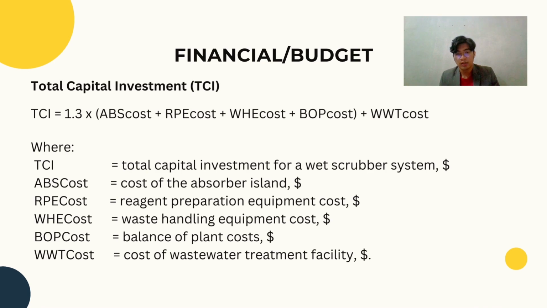So this is the total capital investment formula, which is 1.3 times ABS cost plus RPE cost plus WHE cost plus BOP cost plus WWT cost, where TCI is total capital investment, ABS cost is cost of the absorber island, RPE cost is reagent preparation equipment cost, WHE cost is waste handling equipment cost, BOP cost is balance of plant cost, and lastly WWT cost is the cost of wastewater treatment facilities.